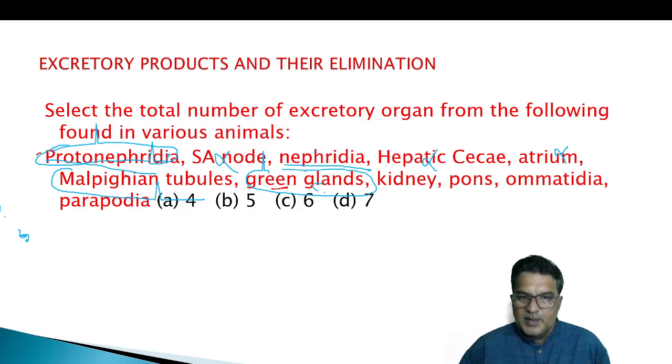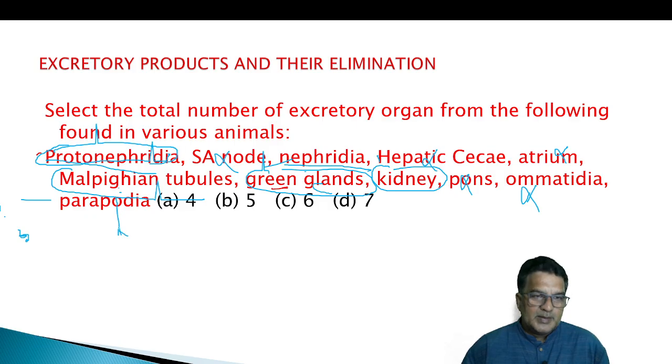Kidney, okay, kidney also. Pons, we can remove. Pons is from the brain. Then ommatidia, let's cut it down. Parapodia are the lateral appendages, we can say.